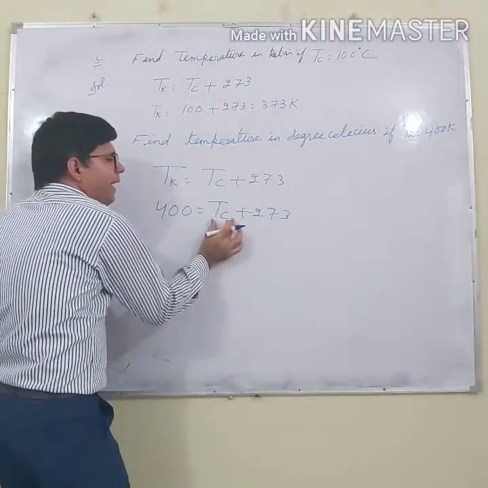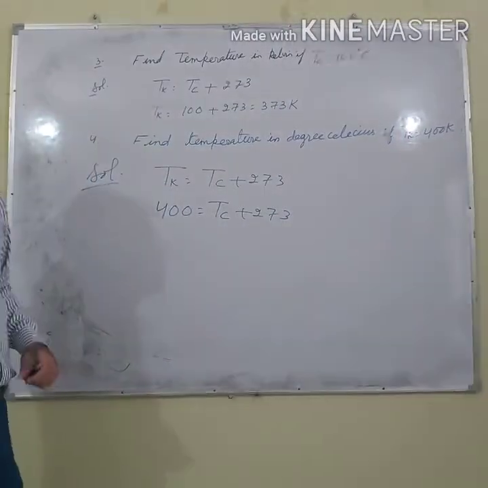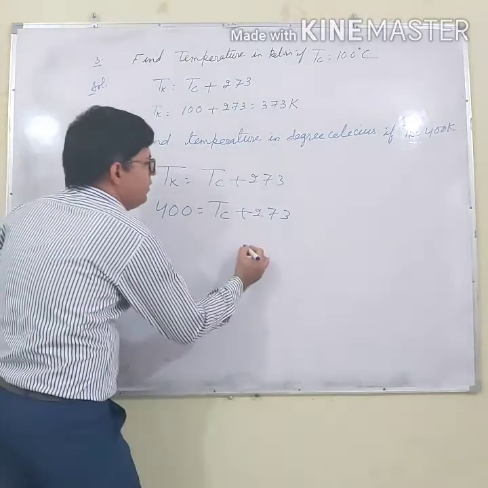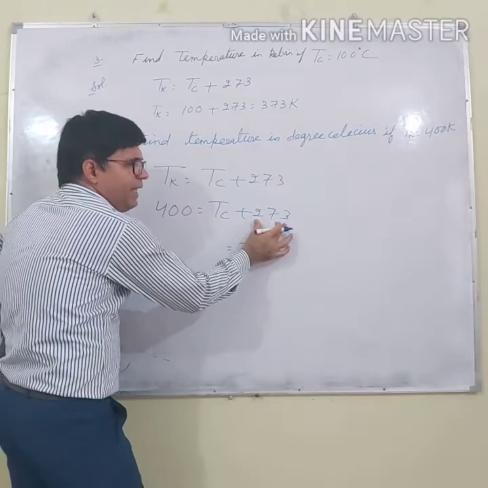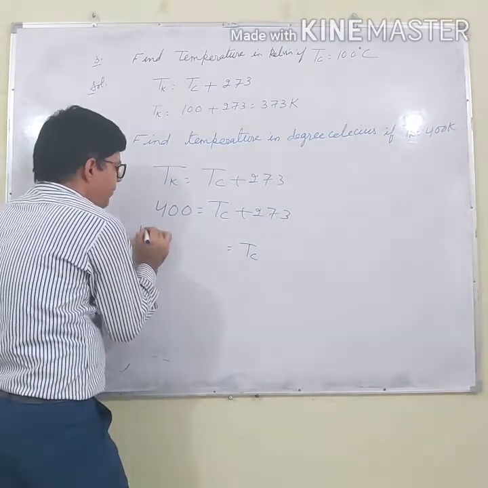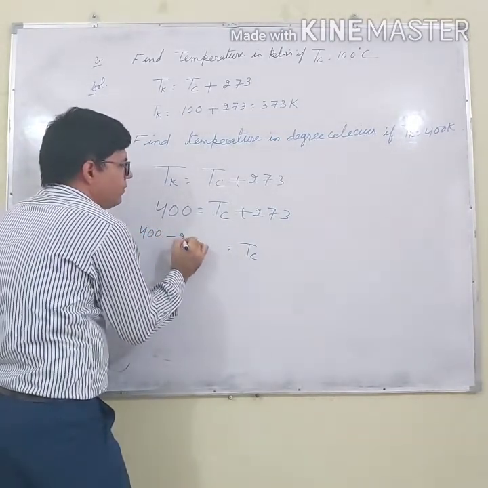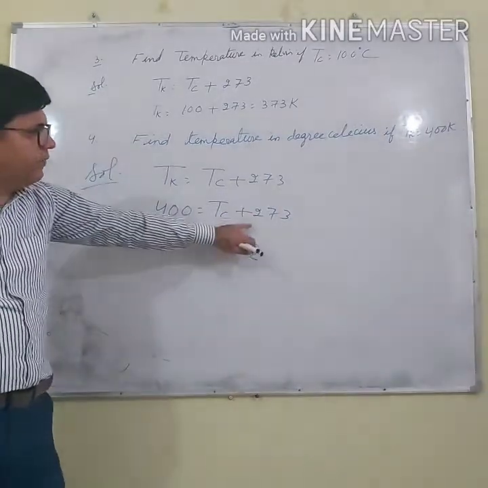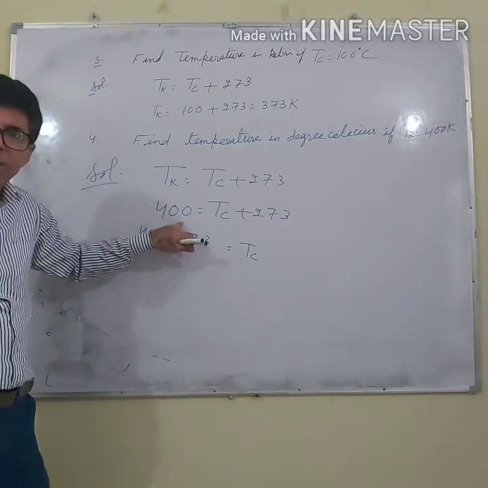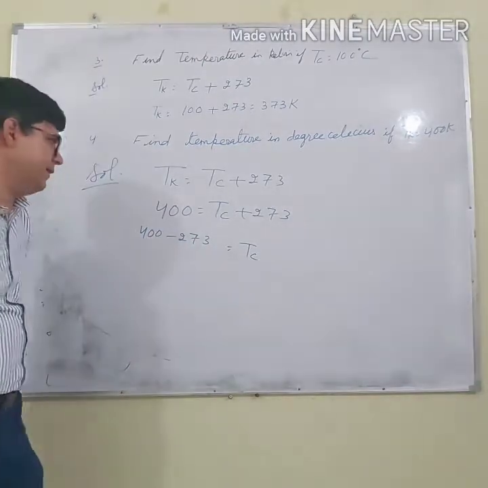Now, my target is to find temperature in Celsius. So this is plus on the right hand side. When I shift it, what will happen? This 273 will change its sign. A positive quantity will become negative when we shift its side.